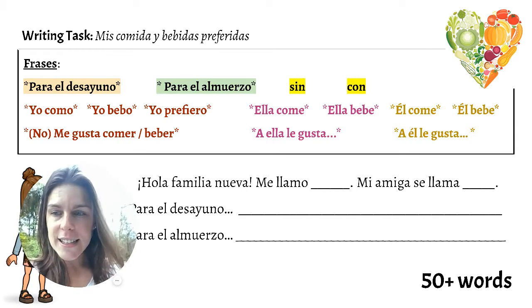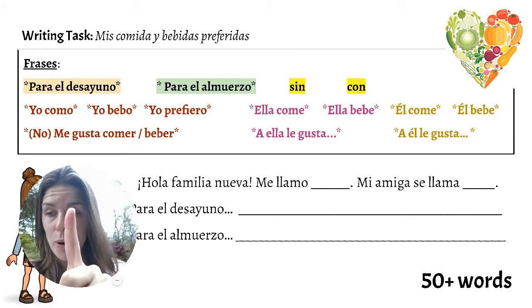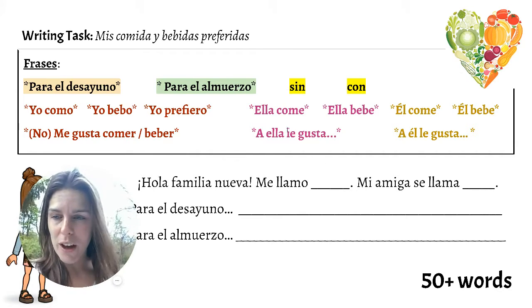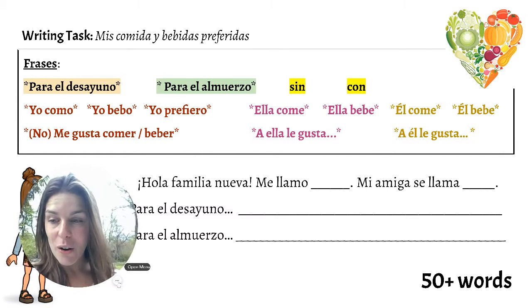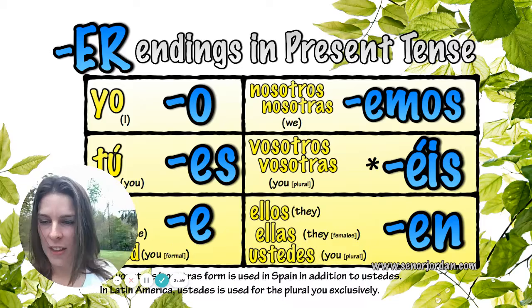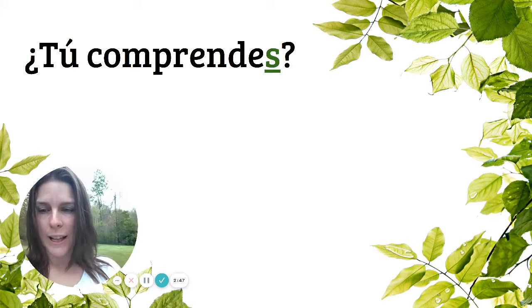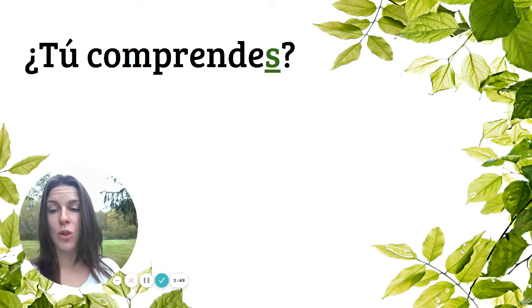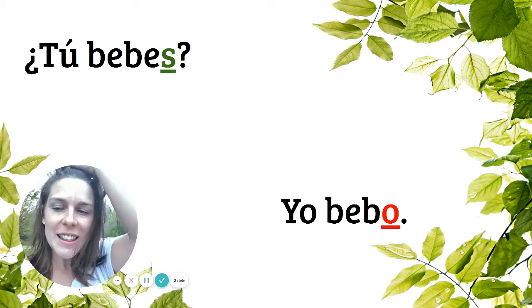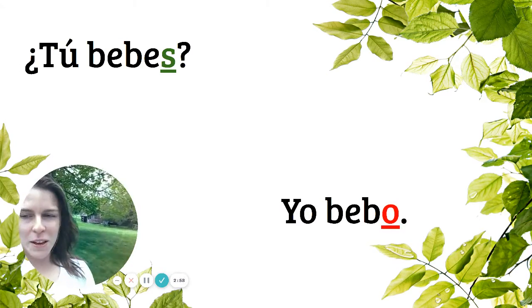And see, the ending is an E. Same with yo como, yo bebo, yo prefiero. Those are also ER verb endings. So let's take a look. Okay, so hopefully you have your paper at this point. But let's take a look at some of these examples. We've also seen them when we said, tú comprendes, yo comprendo. Tú bebes, yo bebo. So we've seen these. So let's take a look. This shouldn't be of a shock.